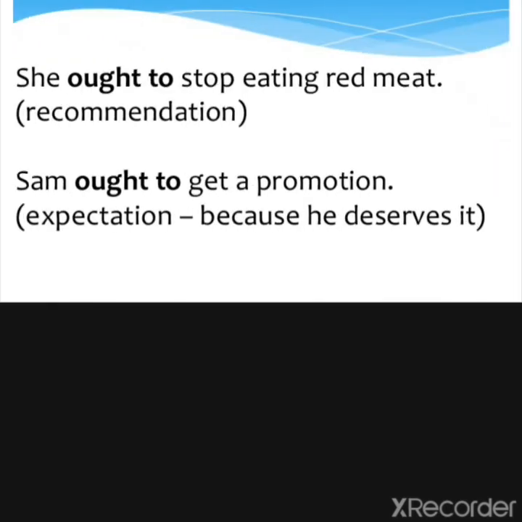She ought to stop eating red meat. Recommendation is there. Sam ought to get a promotion. It means he deserves it.